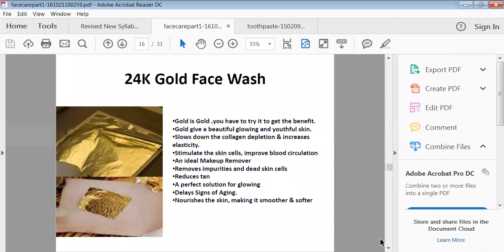Generally, this kind of face wash gives beautiful, glowing and youthful skin. It slows down the collagen depletion, and it increases the elasticity of the skin. It stimulates the skin cells and improves the blood circulation in the skin. Generally, this 24K gold face wash is used as an ideal makeup remover also. It reduces the tan, and it is the perfect solution for the glowing of the skin, and it delays the signs of aging, and it nourishes the skin, and it imparts smoother skin.